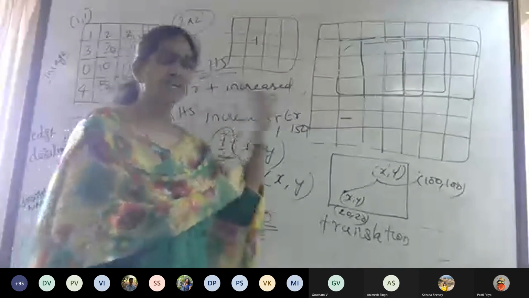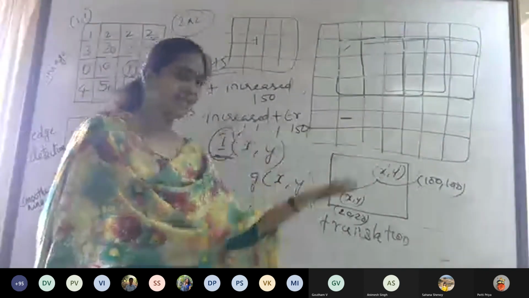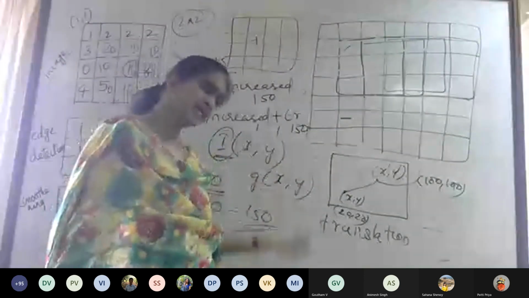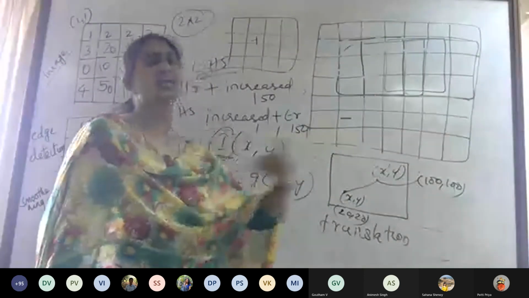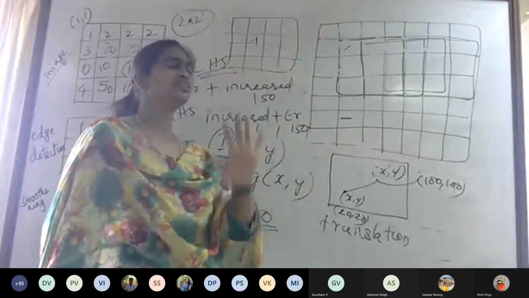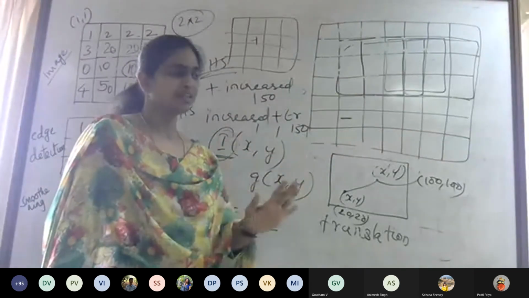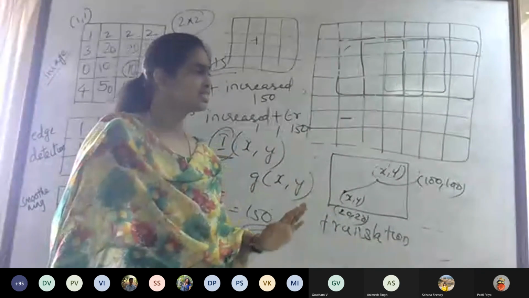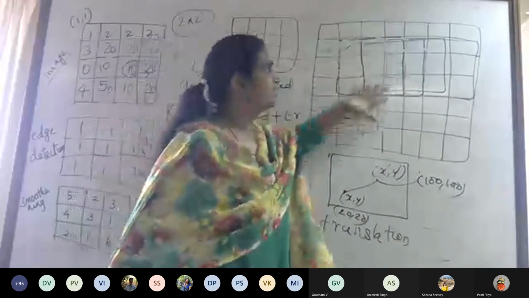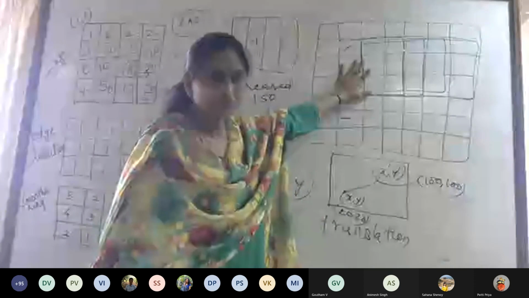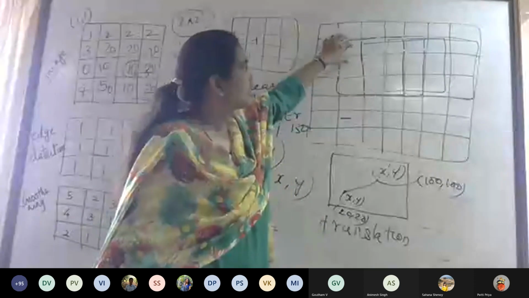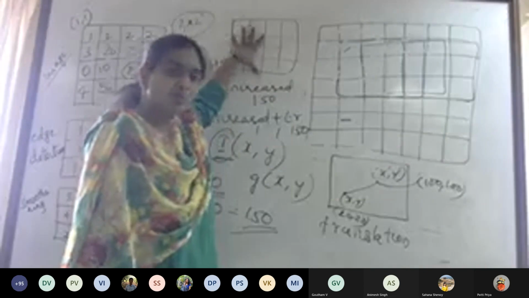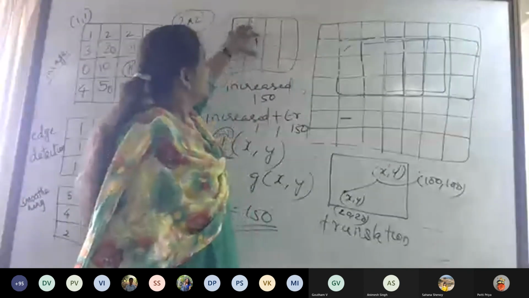That means whether I perform a translation and then increase the intensity, or I increase the intensity and then perform translation, both will be the same. That is called equivariant. Similarly, you perform a convolution operation, and this is my output image.